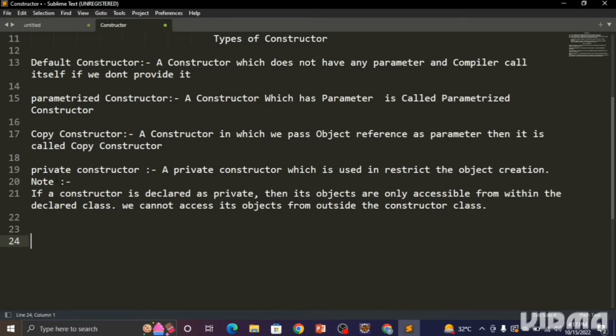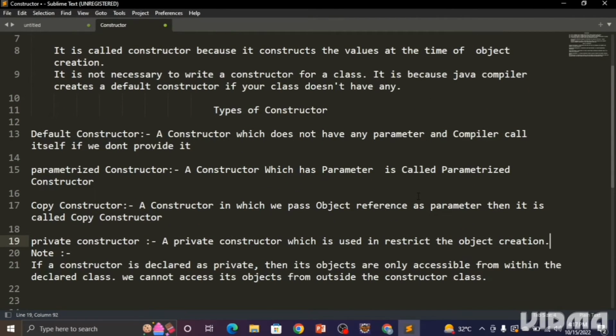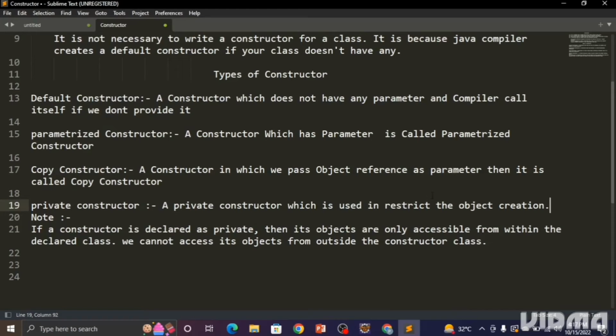Now, last is the private constructor. A private constructor is used to restrict the object creation. Understood? So we know that a constructor is basically used for object creation.